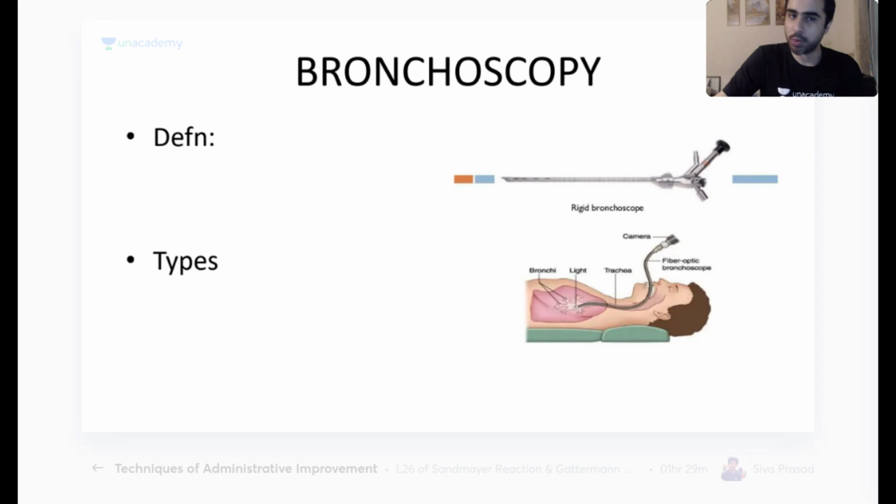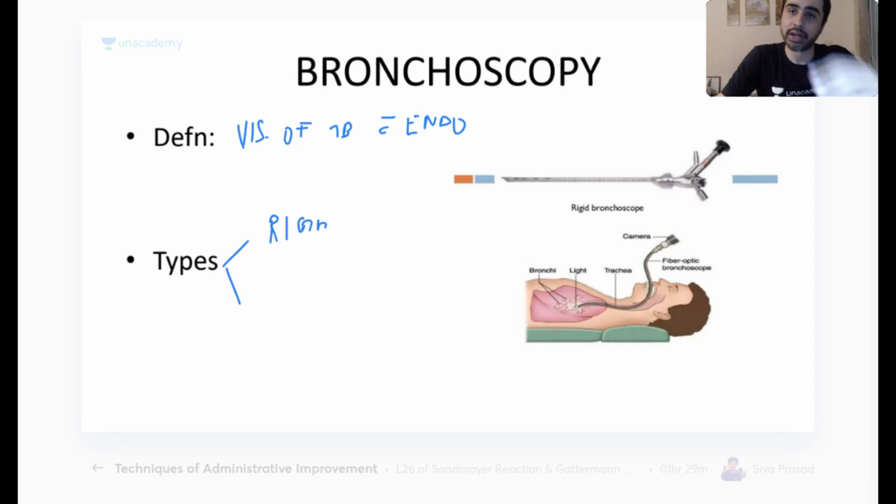Okay, bronchoscopy will go the same way. It is a visualization of tracheobronchial tree with an endoscope. Now for this I'll be a little fast. It's going to go the same way. Types are going to be same. Rigid. This one is rigid. See, rigid means it's going to be straight. It's not going to bend. Other is flexible.